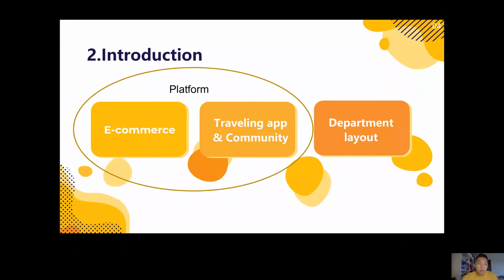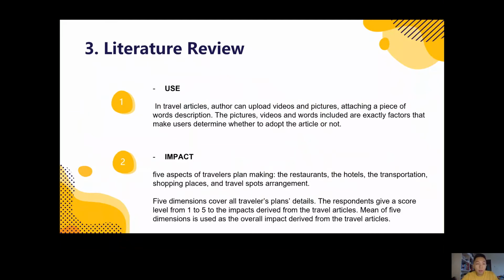In our literature review, the previous journals talk about the use, the impact, and the circle of the user's decision. I choose the use and the impact. In the use, we want to find out how the users use the factors. In travel articles, authors upload videos, pictures, and pieces of word descriptions. These things are exactly the factors that make users determine whether to adopt the article or not.